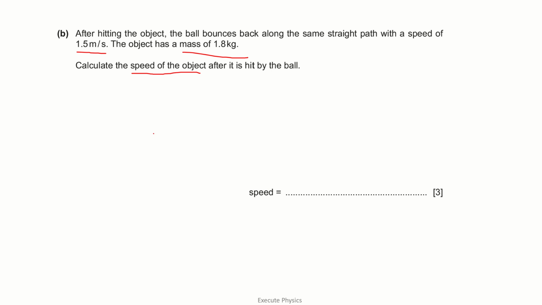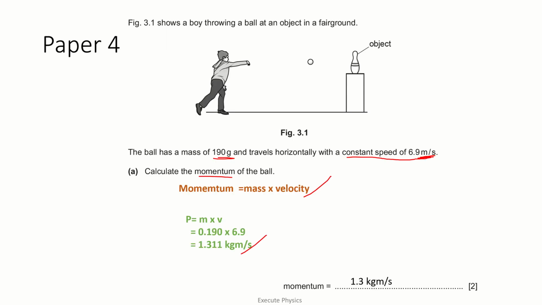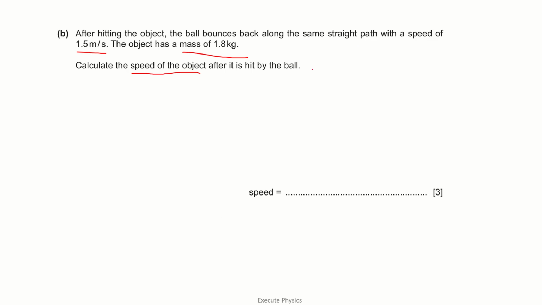And what is the momentum of the object before the collision? It was stationary, so the velocity of the object is 0. But the mass is given to you as 1.8 kilograms, which is in the correct SI unit. So mass 1.8 multiplied by 0 will give you the momentum of the object before collision. The sum of the momentum of the ball and the momentum of the object together will give you the momentum before the collision. That value should be equal to the momentum after collision.